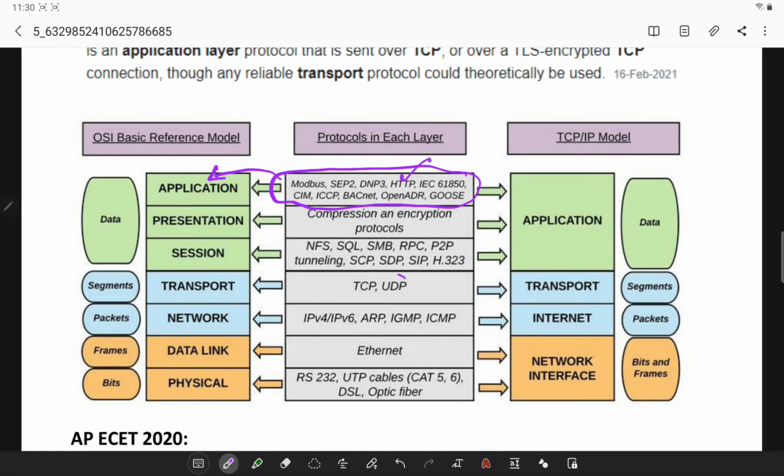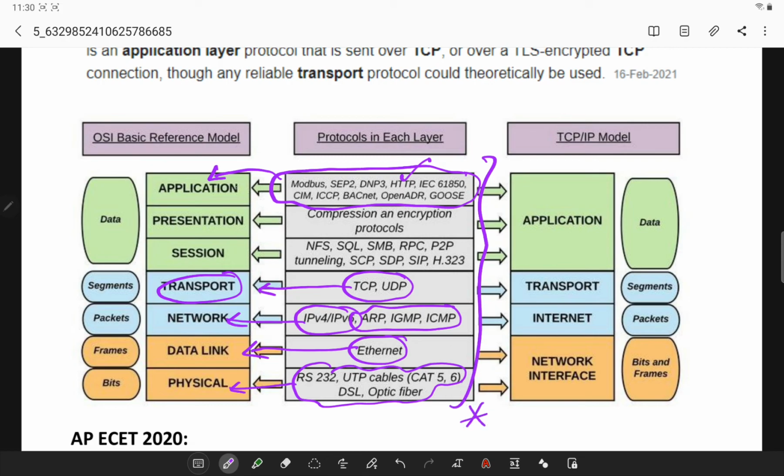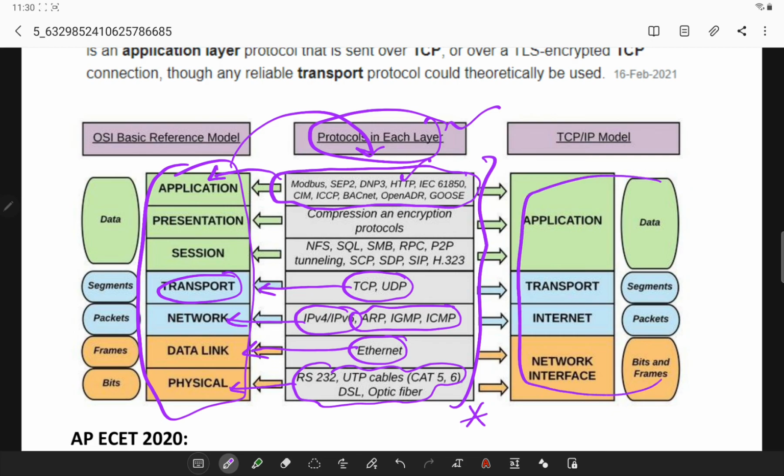Sometimes they will be asking about this. TCP works at the transport layer, and IP, ICMP and the address resolution protocol work in the network layer. RS-232, optical fiber and UTP cables work in the physical layer, and Ethernet is in the data link layer. So this diagram is very important because it has the OSI reference model layers along with the protocols used in each layer and a comparison with the TCP/IP model.